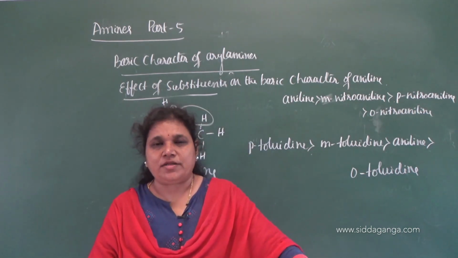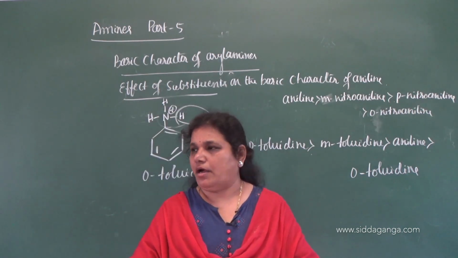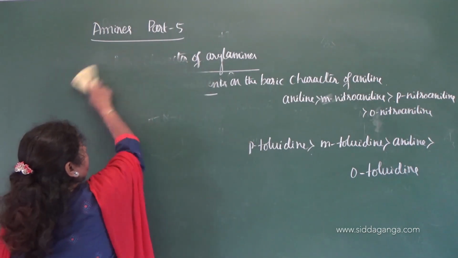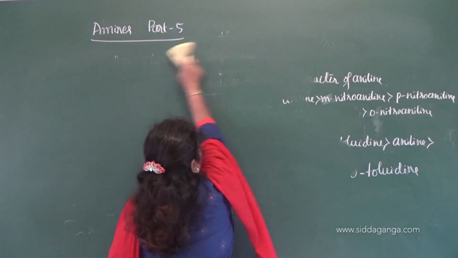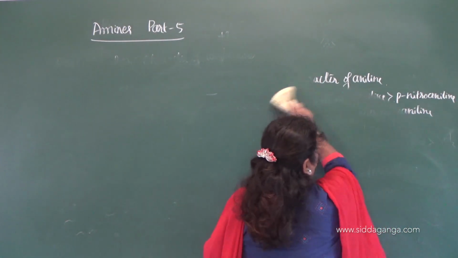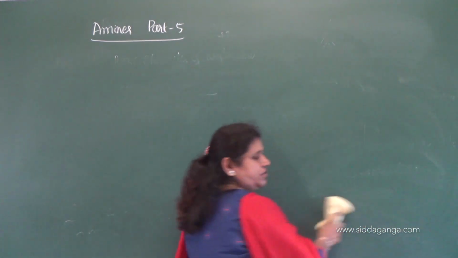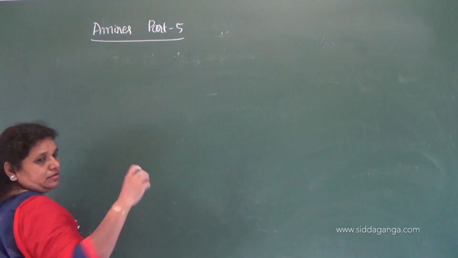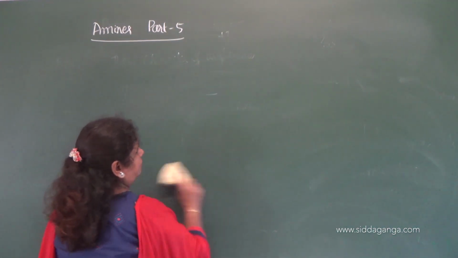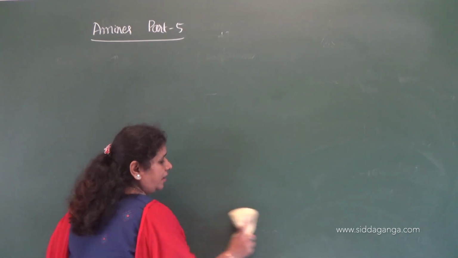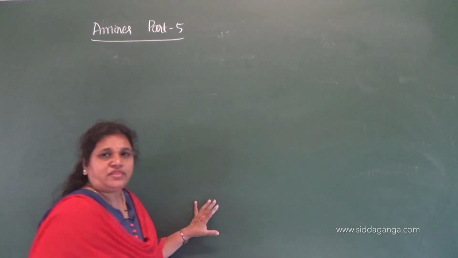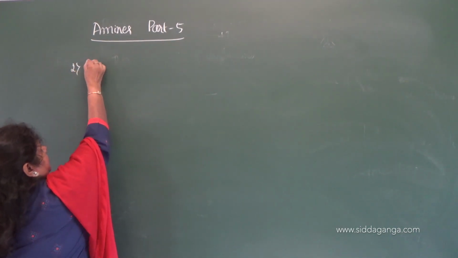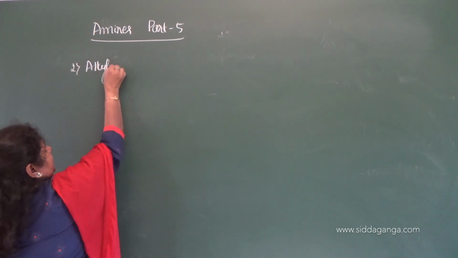Now let us move on to the second chemical property called alkylation. So this alkylation reaction that you have studied in haloalkanes, one of the important nucleophilic substitution reactions given by alkyl halides with ammonia and its derivatives. So the second reaction is nothing but alkylation.